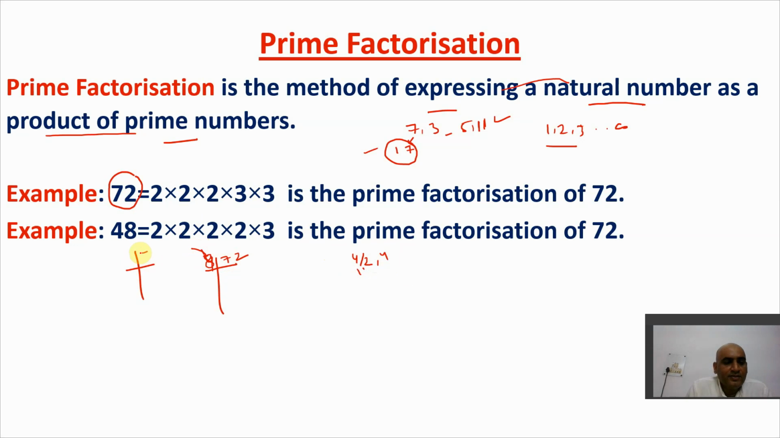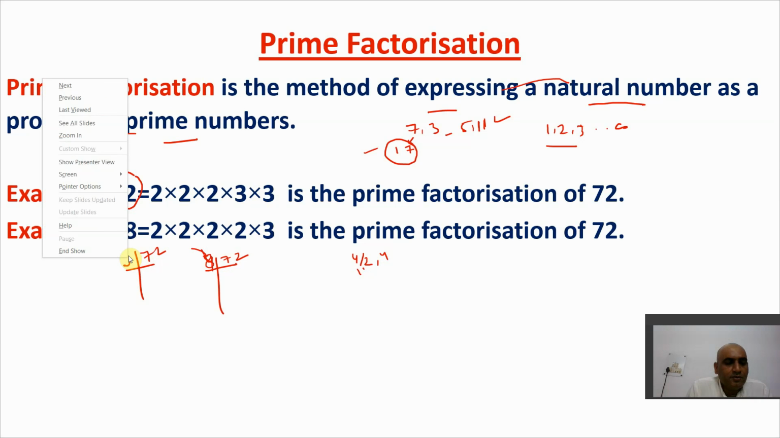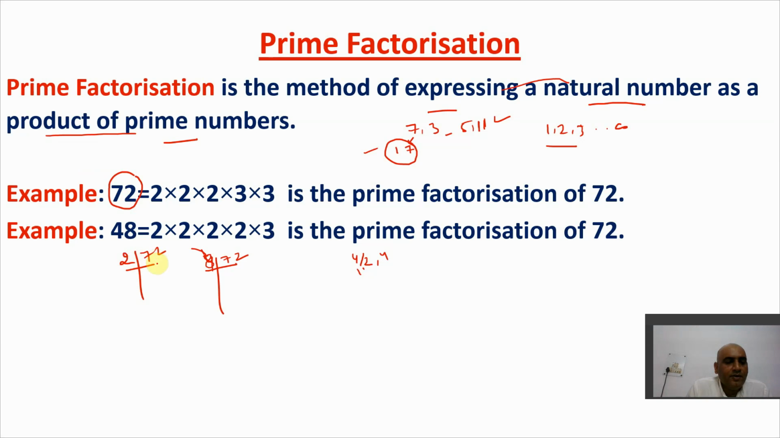So what I'll do here is I'll divide 72 by the lowest prime factor, which is called what? 2. So I'll divide by 2 here. If I divide by 2, I'll get 36. Next 2 becomes 18. Next 9. Then further 9 is not divided by 2, so the next nearest prime factor is 3. So 3 into 3 is what? 9. So in this way, I'll break 72 like this.